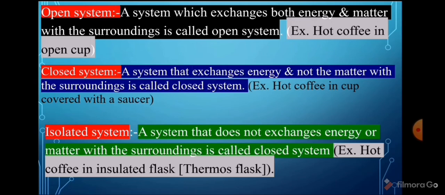Therefore, all these three types of systems can be defined as follows. Firstly, open system: a system which exchanges both energy and matter with the surroundings is called an open system. Closed system: a system that exchanges energy and not matter with the surroundings is called a closed system. In the third type, isolated system: a system that does not exchange energy or matter with the surroundings is called an isolated system.